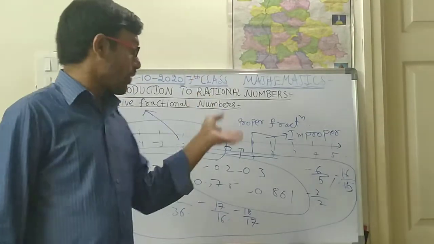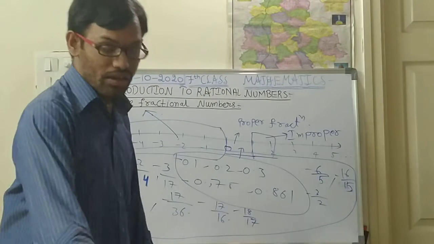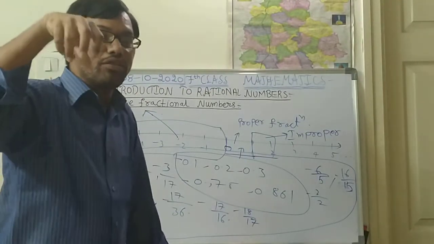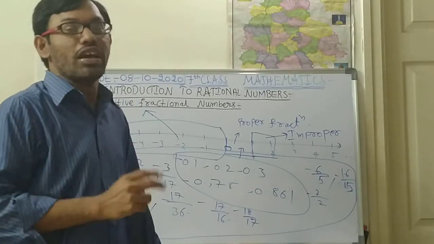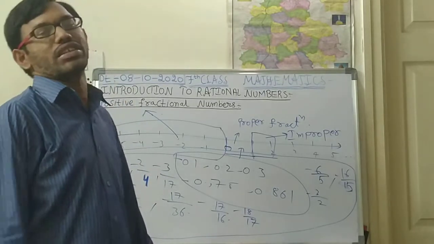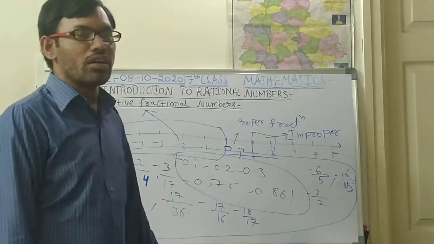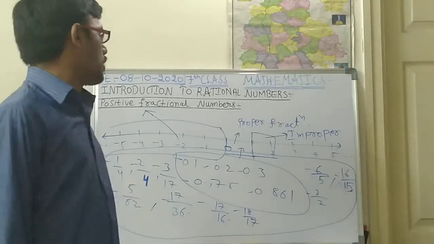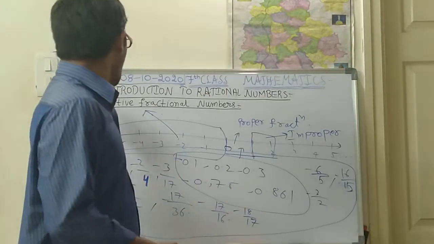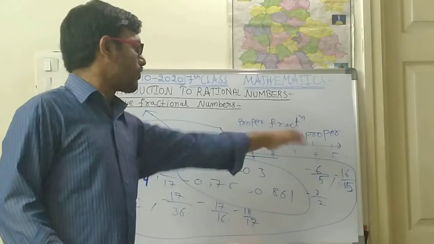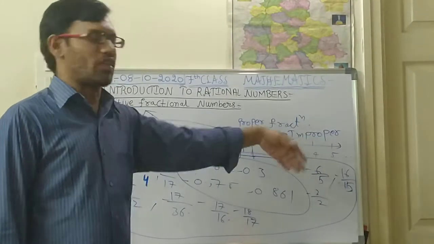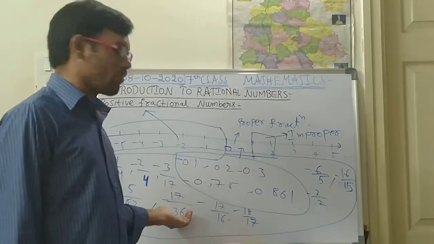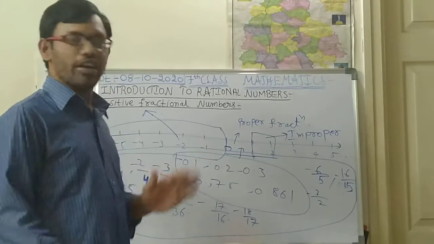Fractional numbers means the numbers which are placed in between two consecutive integers, either positive or negative. So positive fractional numbers are after 0, and whatever negative fractions are before 0 are negative fractional numbers.